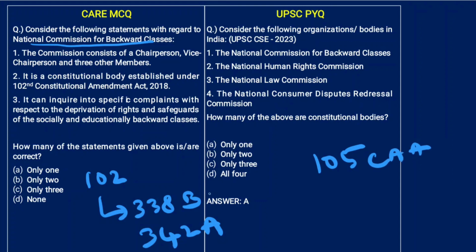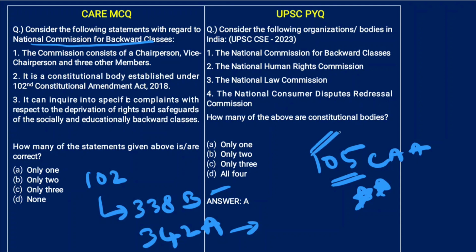Now, 338B actually provides authority to NCBC to examine complaints and welfare measures regarding socially and educationally backward classes, whereas 342A empowers the President to specify socially and educationally backward classes in various states and union territories. Now, the 105th Constitutional Amendment Act actually restored the state government's power to prepare the socially and educationally backward classes list.